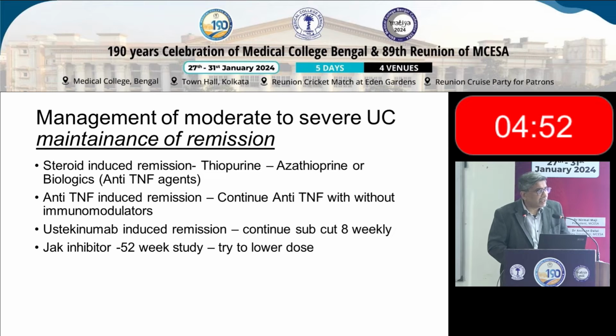For JAK inhibitors, the evidence is there for a year. Again, lower dose. We try to cut down from 10 milligram twice daily tofacitinib to 5 milligram twice daily. So that's how, you have induced the patient and will need to maintain the treatment, and they often need lifelong treatment.